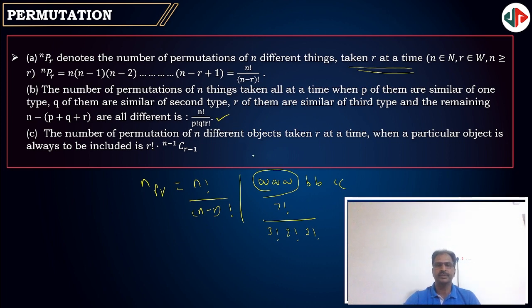So the number of permutations of n things taken all at a time, when p of them are similar of one type, q of them are similar of a second type, and r of them are similar of a third type, is n factorial by p factorial, q factorial, r factorial. Next, the number of permutations of n different objects taken r at a time when a particular object is always to be included is r factorial into n minus 1 C r minus 1.